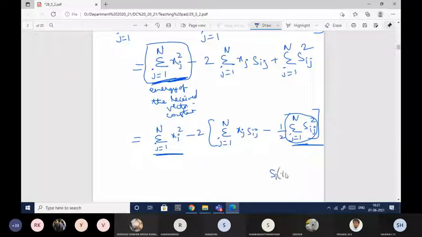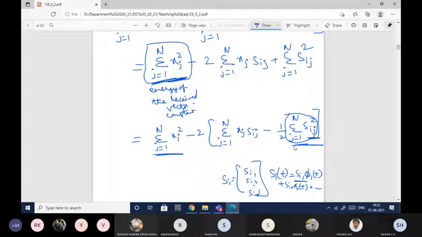Si of t consists of si1, si2, and so on. If you recall, the geometric representation of si of t is si1 phi1 of t plus si2 phi2 of t, and so on. So sij is nothing but the transmitted vector si, equal to si1, si2, up to sin. So it is the energy of this si.